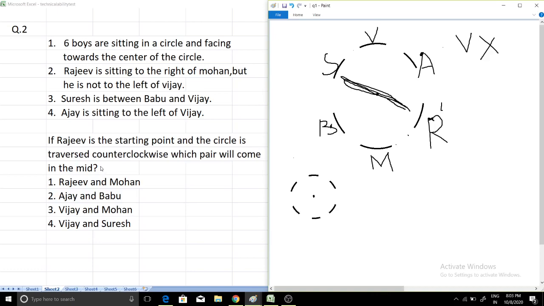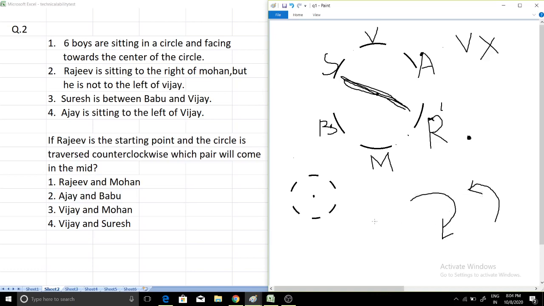In this question it is asking: if Rajiv is the starting point. So in this question we only have to work on the same diagram, because all the conditions remain the same. So if Rajiv is the starting point and the circle is traversed counterclockwise. Those who do not know what counterclockwise is: this is clockwise, the way a clock moves, and this is counterclockwise.